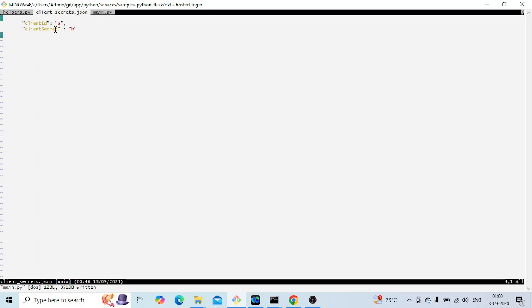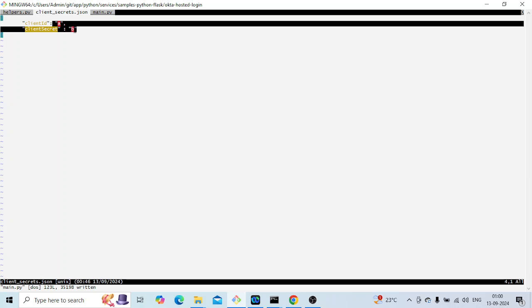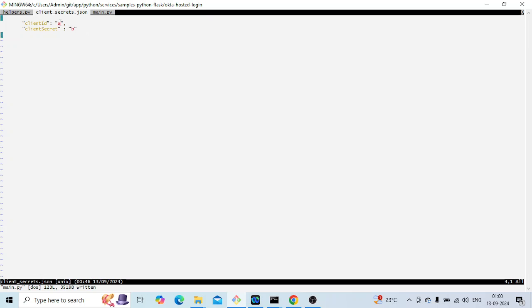If you don't know what the proper format of JSON is, JSON is actually key and value. The key should be a string in double quotes. Sometimes this will happen if you give single quotes, so verify that you're giving double quotes. The value can be a lot of things like a number, a boolean, or it can be another object. If it is an object, it will have its own key and value, and so on. We can have a nested JSON object.